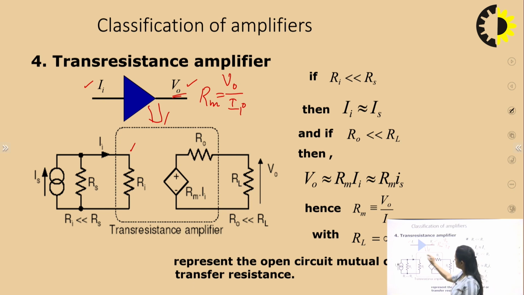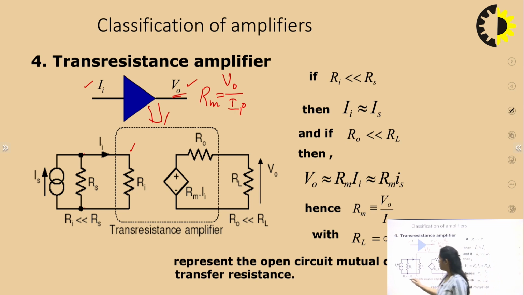So this is how we can draw the circuit, and now we can attach the external components, because we have entered an input from this Is current source, and obviously the Rs will be in parallel with this current source, and similarly at the output we have connected an RL.